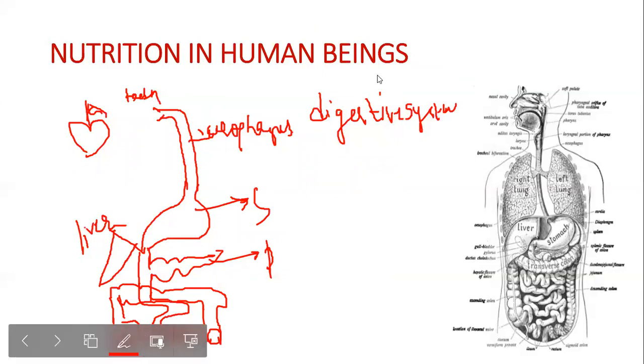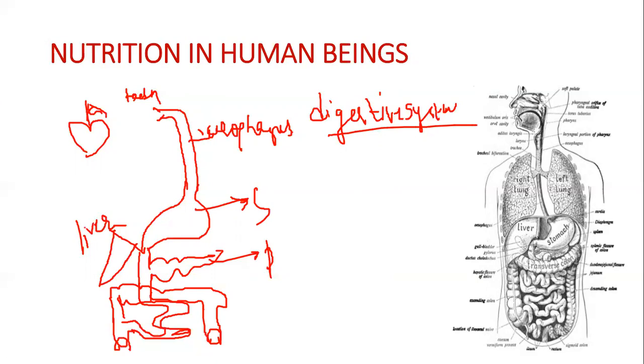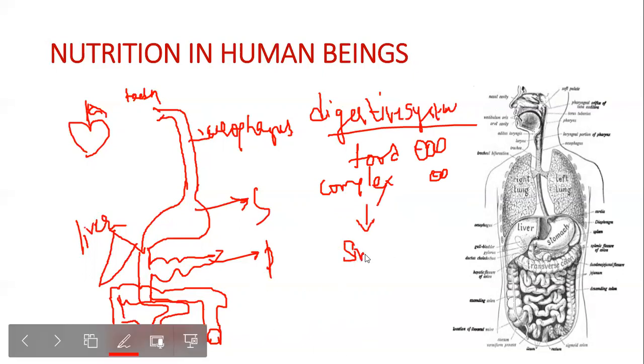So what is the purpose of the digestive system? The purpose of the digestive system is to break down food which is in its complex form into a simpler form, so that it can be distributed to each and every cell of the body. The apple which you eat needs to be broken down into simple molecules, from polymers to monomers, and then they are distributed all over the body. It's absorbed by the blood. So the purpose of digestion is that complex food is converted into simpler forms.